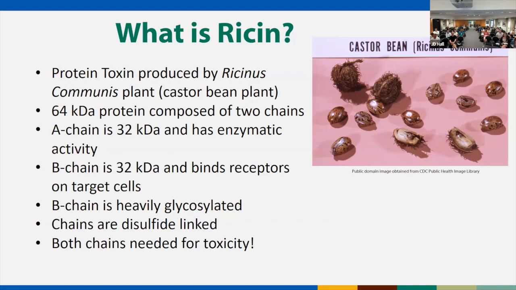So ricin is a protein toxin that's produced and lives within these beans. It's a 64 kilodalton protein, so pretty big compared to a lot of the things that we've heard today. And it's made up of two chains. There's an A chain that's about half of it, at 32 kilodaltons. And the A chain has enzymatic activity, which we'll get to in a minute.